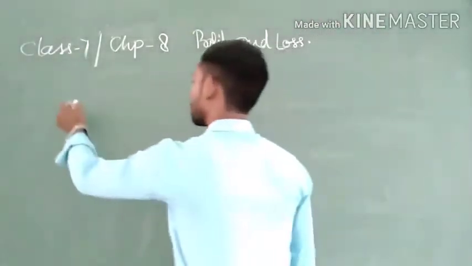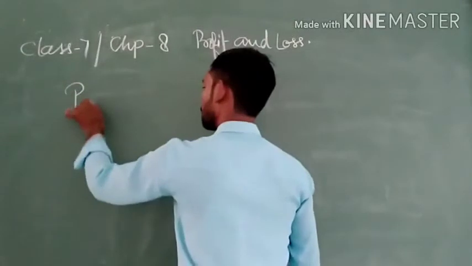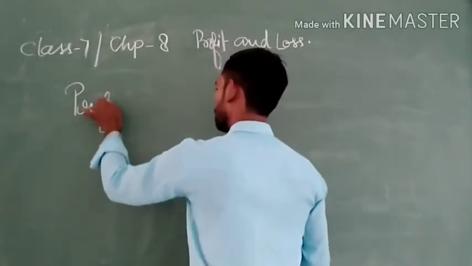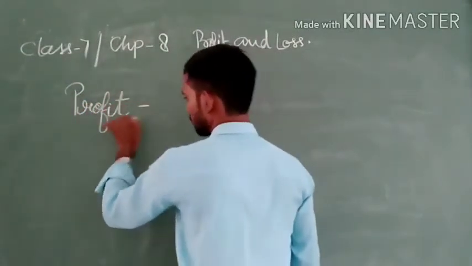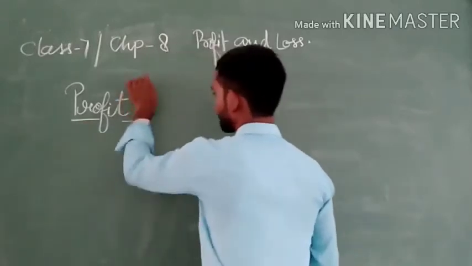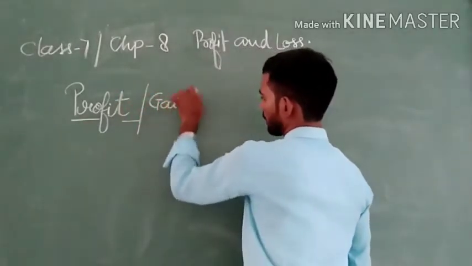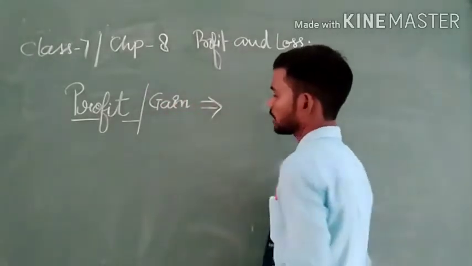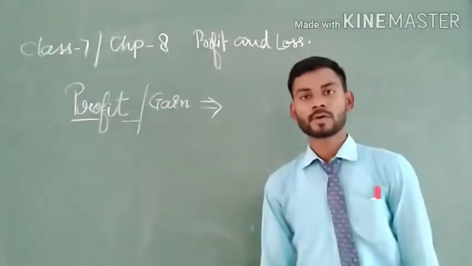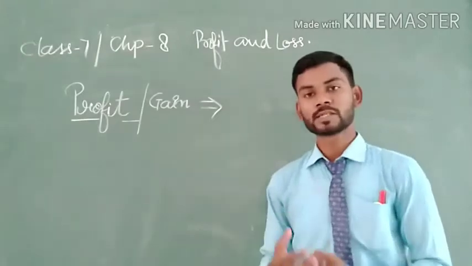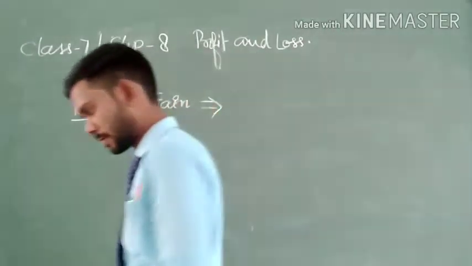Now we shall discuss profit, or sometimes we can say gain. Profit or gain. Let us see what is the gain and what is the profit.